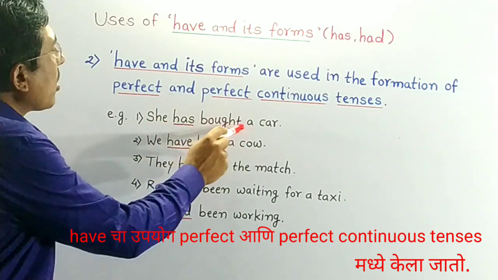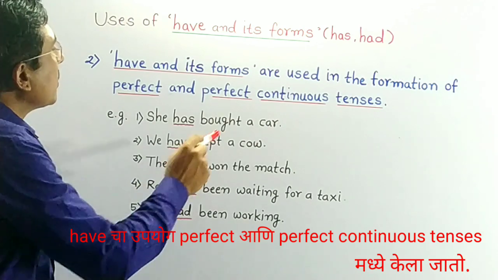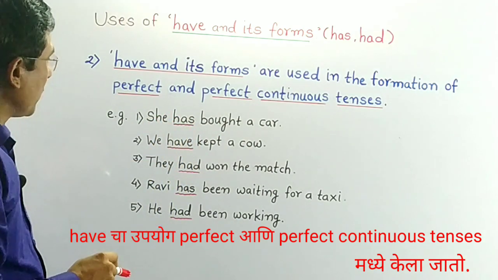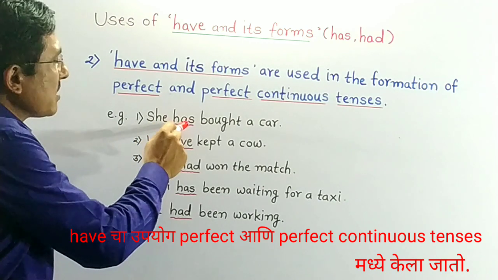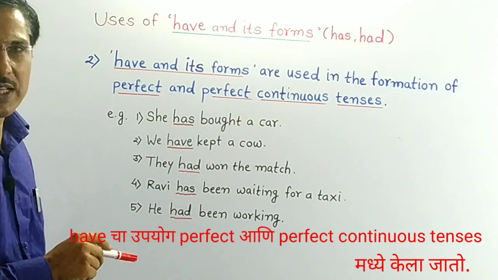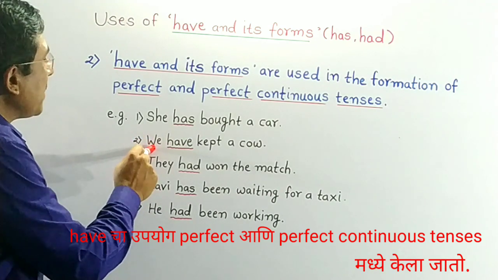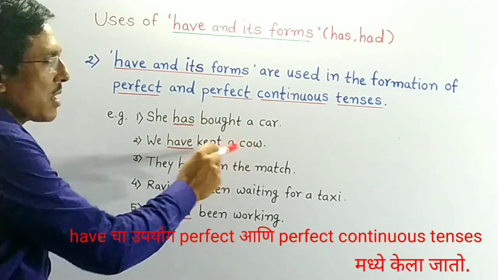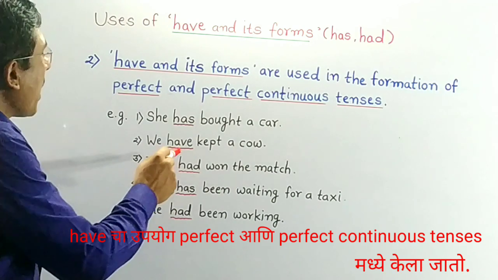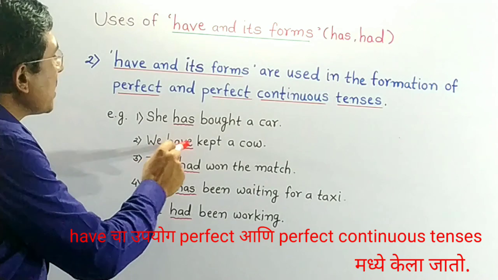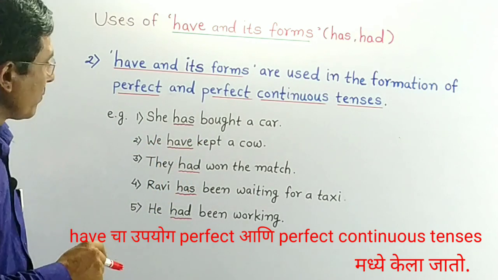She has bought a car. This is the present perfect tense. It means we use has in the formation of the present perfect tense. Second sentence, we have kept a cow. Have is present and this is present perfect tense.